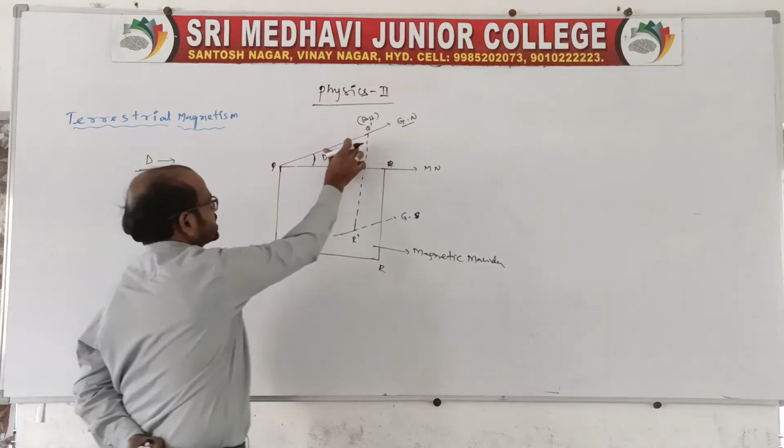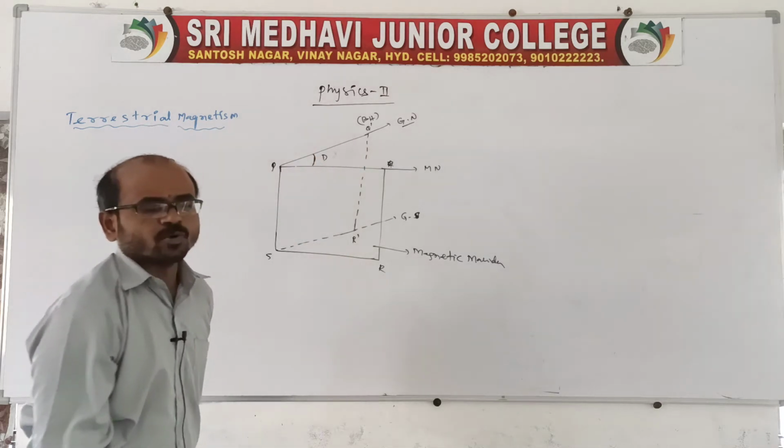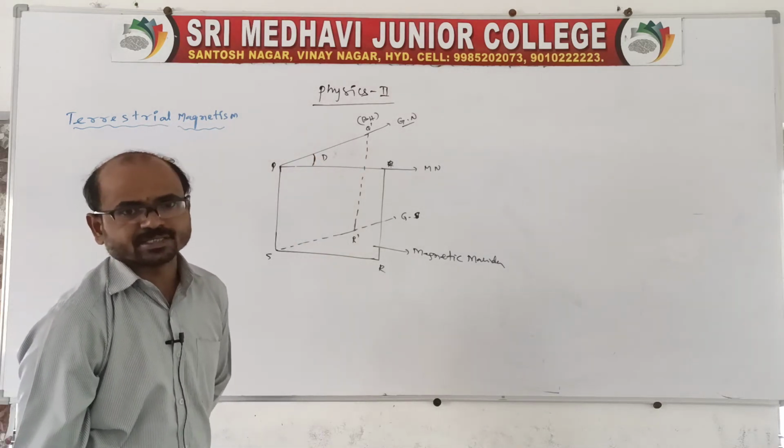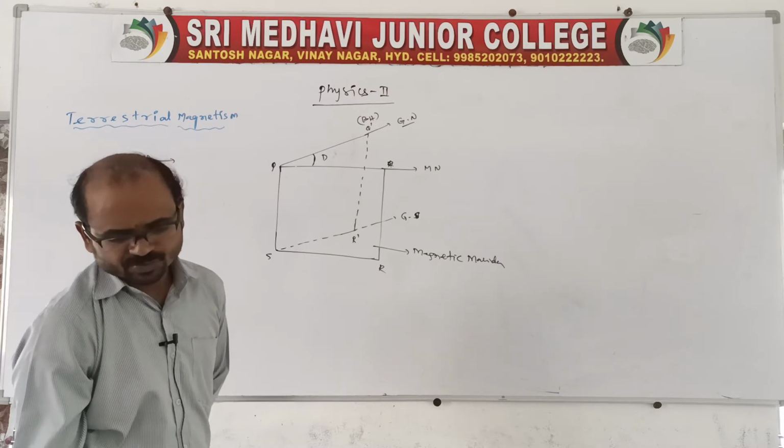Capital D is defined as the small angle subtended between the two meridians. One is the magnetic meridian, the other is the geographical meridian, and that angle we call declination.